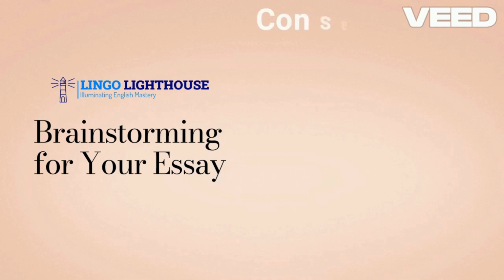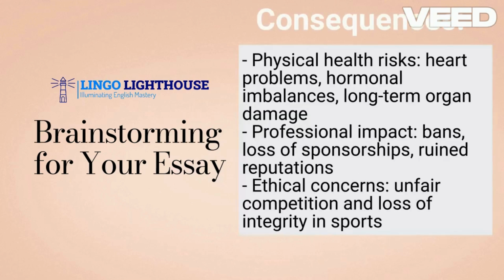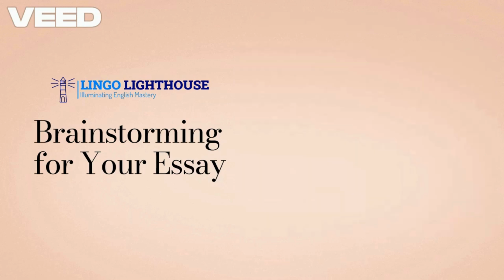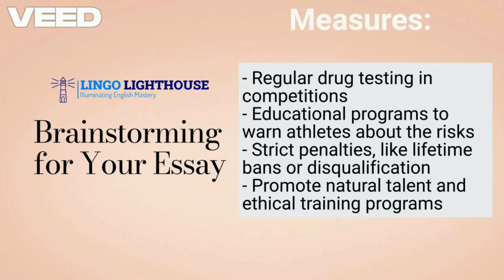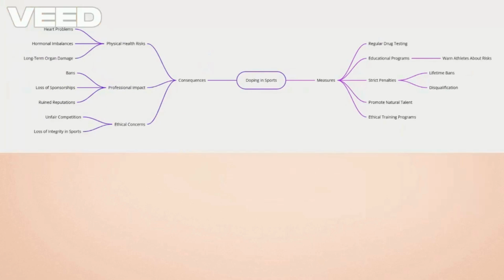Let's do this together. Consequences: physical health risks, heart problems, hormonal imbalances, long-term organ damage. Professional impact: bans, loss of sponsorships, ruined reputations. Ethical concerns: unfair competition and loss of integrity in sports. Measures: regular drug testing in competitions. Educational programs to warn athletes about the risks. Strict penalties, like lifetime bans or disqualification. Promote natural talent and ethical training programs.